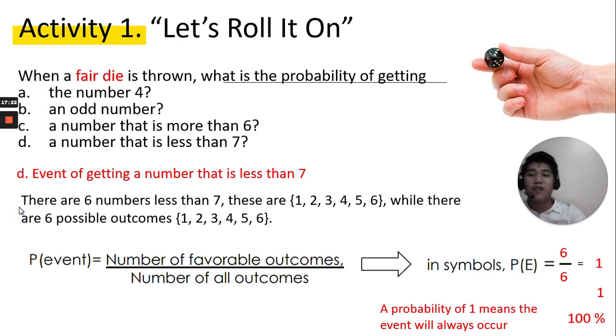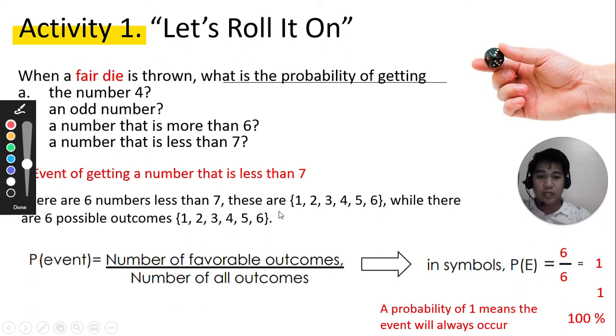And lastly, for letter D, we have here event of getting a number that is less than 7. So there are 6 numbers less than 7. What are those? 1, 2, 3, 4, 5, 6. All of them are less than 7.